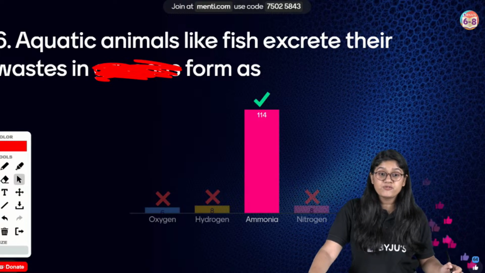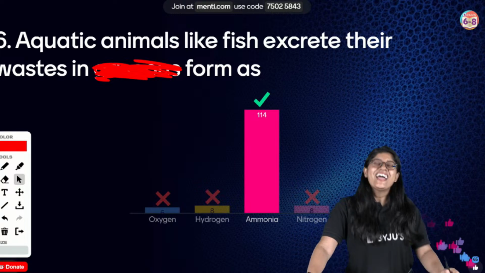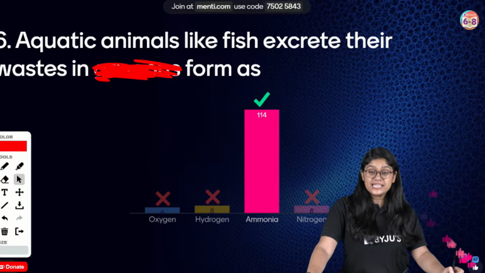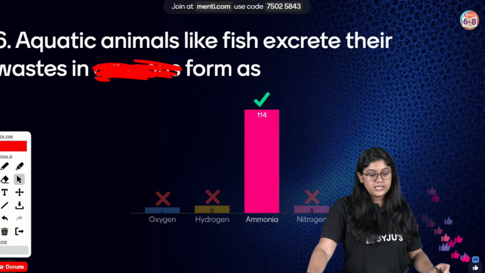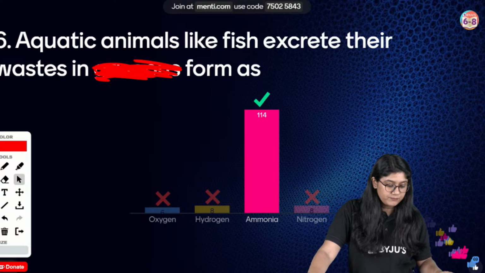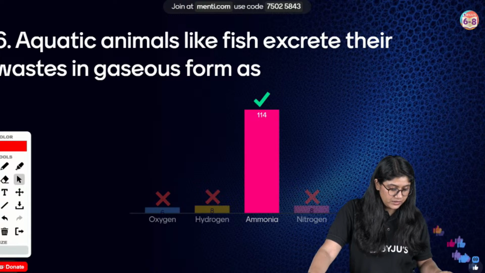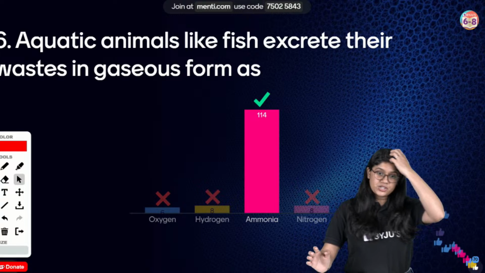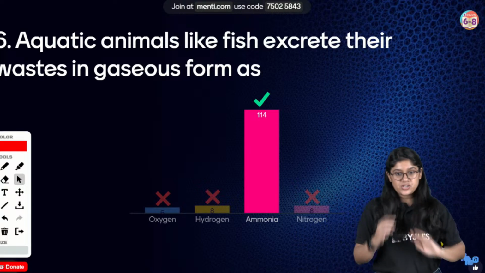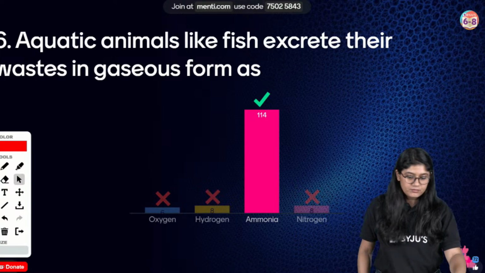Very good, everyone. 114 of you have voted for the correct answer. And the correct answer is ammonia. So they release their body waste, right? They excrete the ammonia. So let's move ahead, everyone, to the next question.